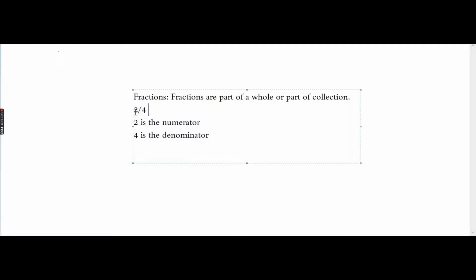Now I can't type 2 by 4 on my keyboard, so I basically have to do this. But you guys be clear with this: if you are writing on a keyboard, the number on the left side is the numerator, and the number on the right side is the denominator, because you can't write a fraction on your keyboard.